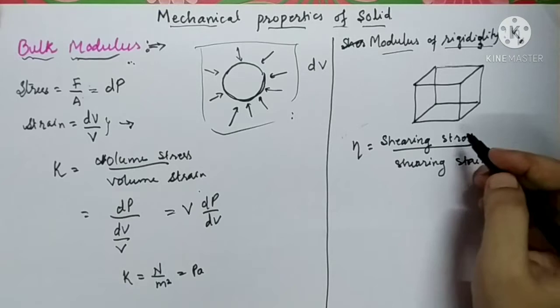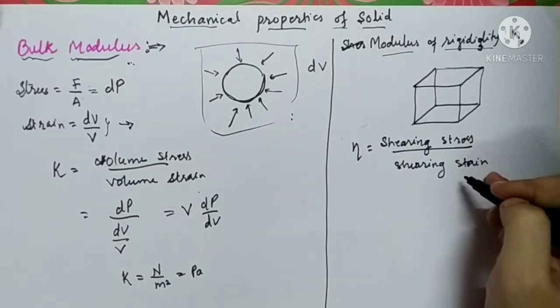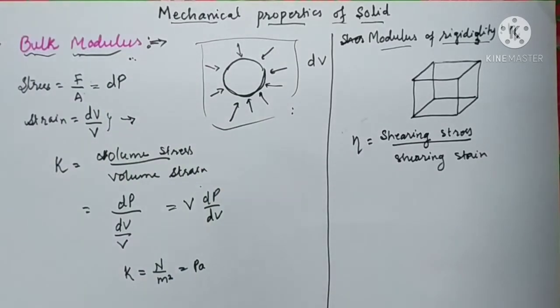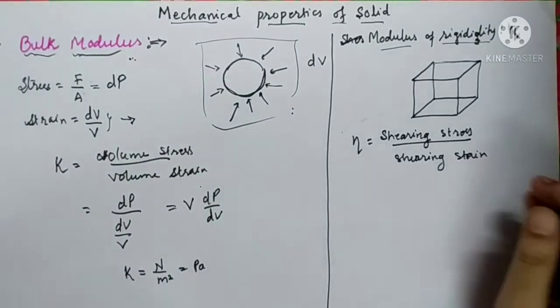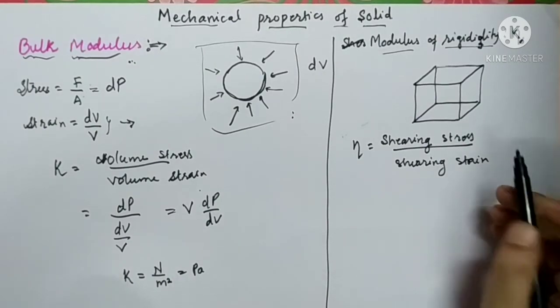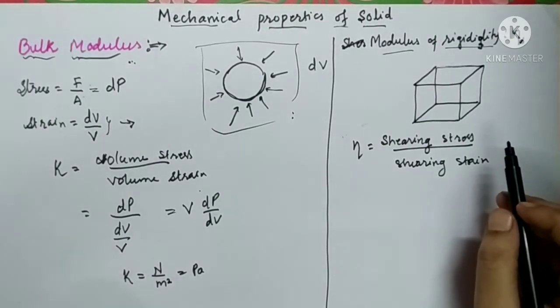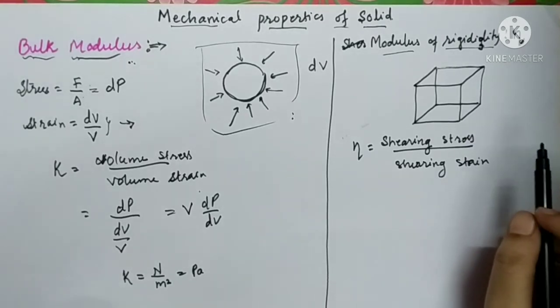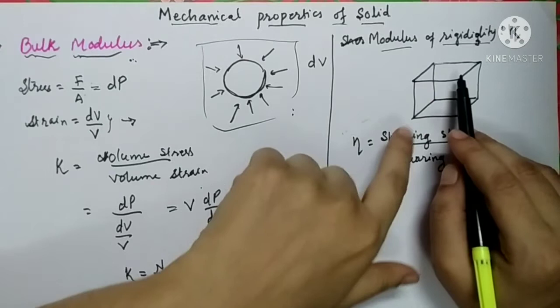What is shearing stress and shearing strain? We have already studied shearing stress. It is nothing but the force applied to change the shape of the object. The shearing strain is then defined as, again we all know that stress is force per unit area. How are you going to change the shape of this object?